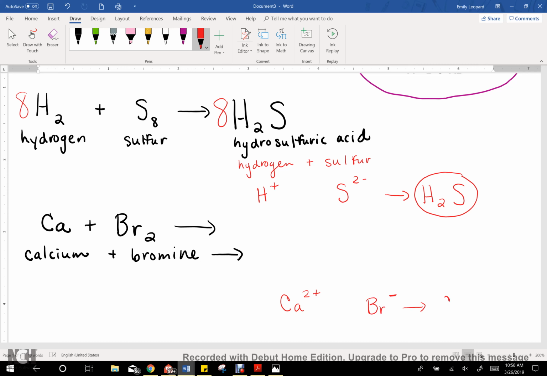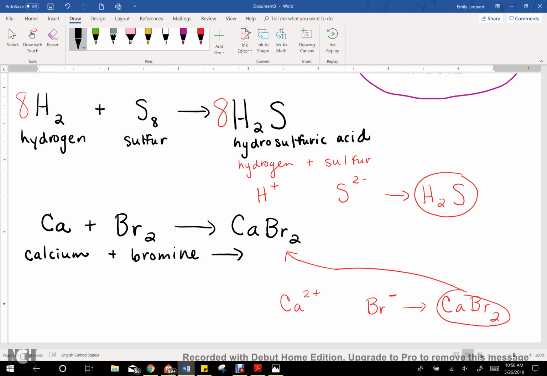Okay? So my balanced formula will be CaBr2. Okay? So then we're going to take our formula and plug it back in to our equation as our product. So our formula will be CaBr2. And so if we write the name of that, just using our naming rules, that's just our calcium bromide.